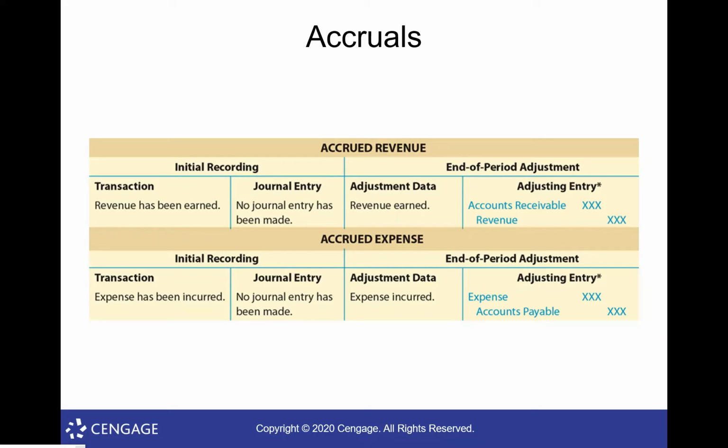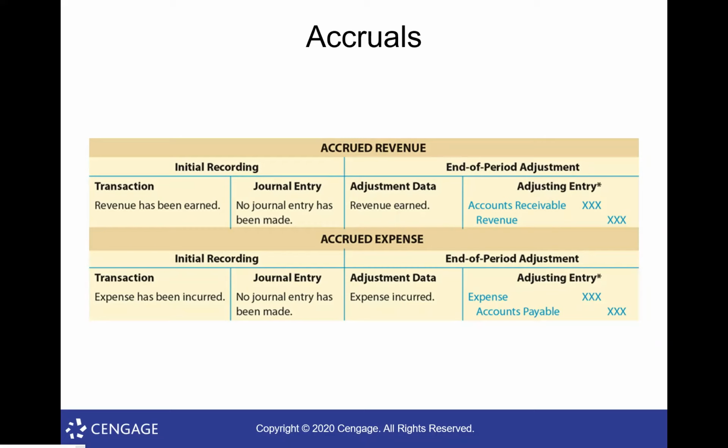They're always entered on the last day of the month to make any adjustments for, like in this case, revenue that was earned but has not yet been recorded. Okay. The other thing is adjusting entries never involve cash, ever. Because remember, all of these arise from the fact that we either did work without cash or we got cash in advance.